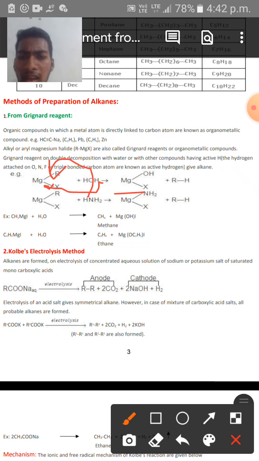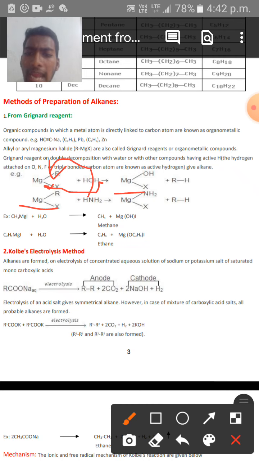And then see the second general equation over here. In this reaction, when Grignard reagent is treated with ammonia, how many active hydrogens are present?